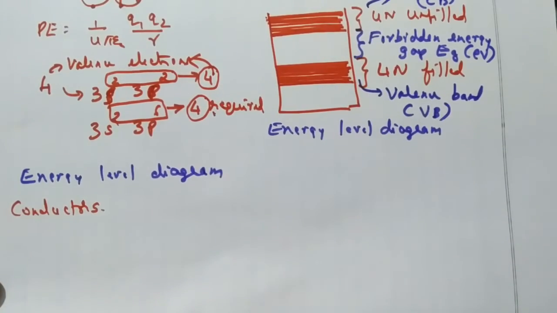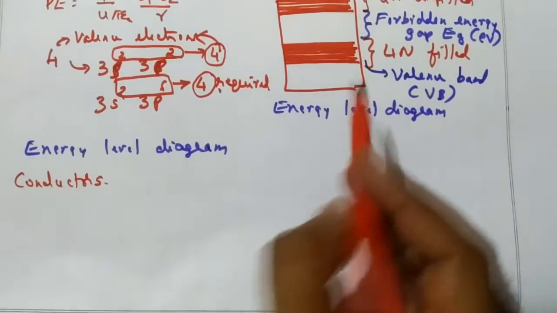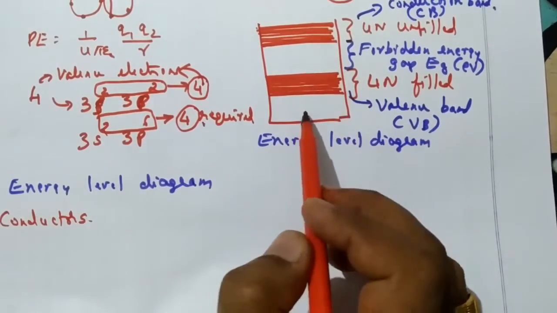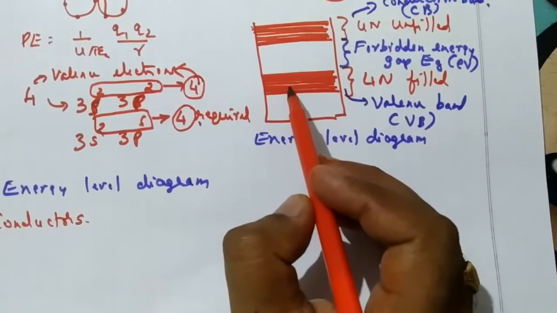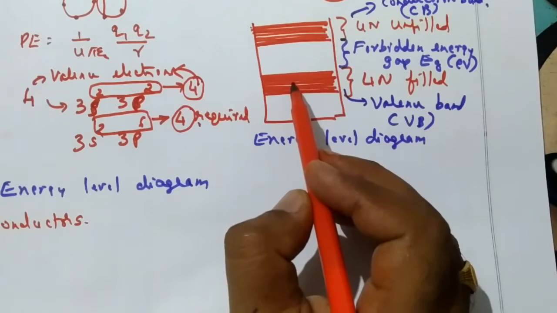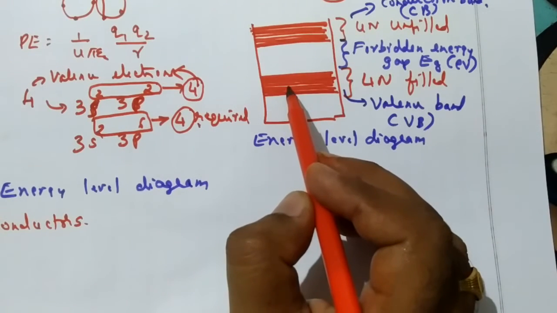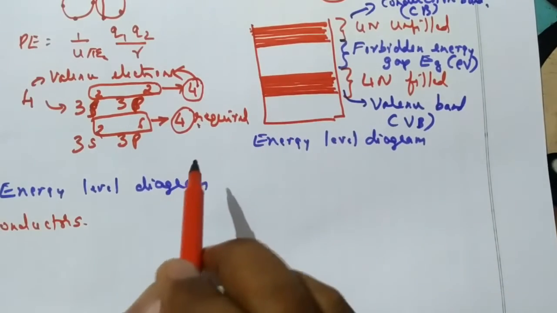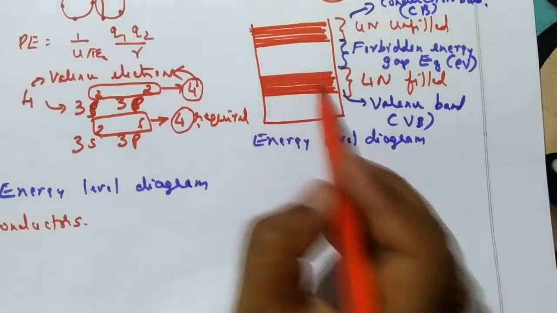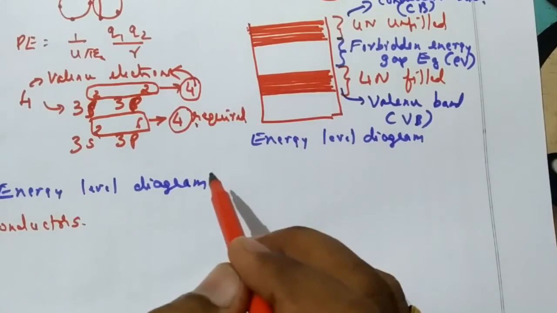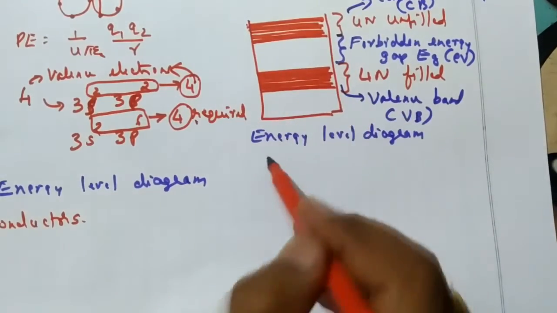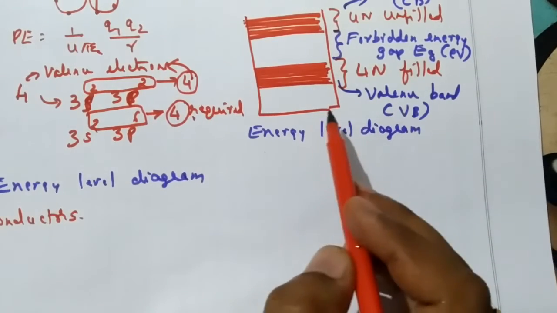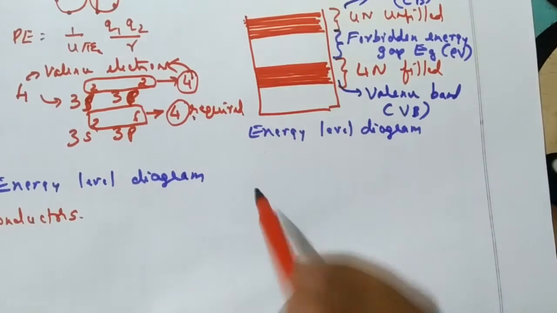Now here, what is the importance of this forbidden energy gap? See, for conductivity to occur, the electrons should move from one place to the other. But in the valence orbit, electrons cannot move from one place to the other. They have to move out. Then only there will be electrical conductivity.